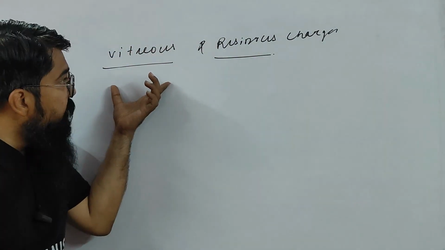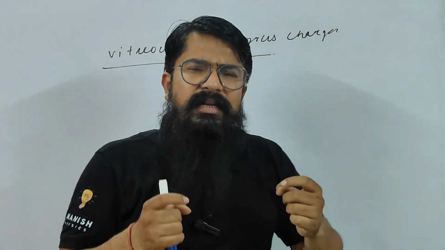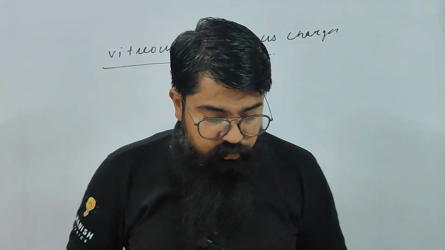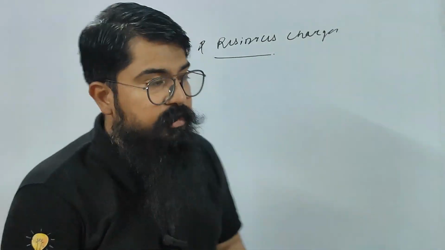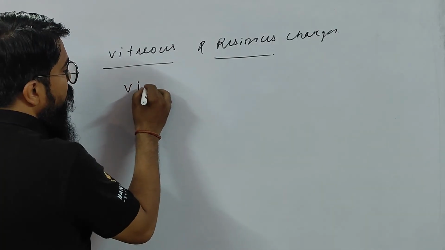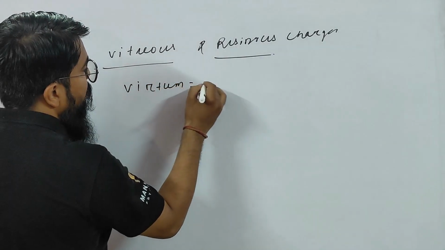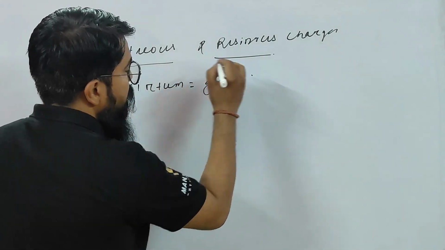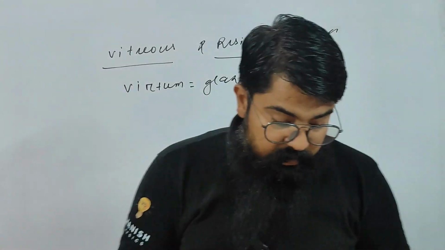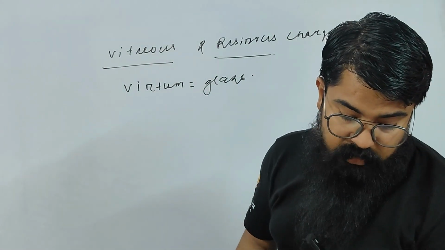It was vitreous and resinous. The word vitrum, V-I-T-R-U-M, means glass. Right?